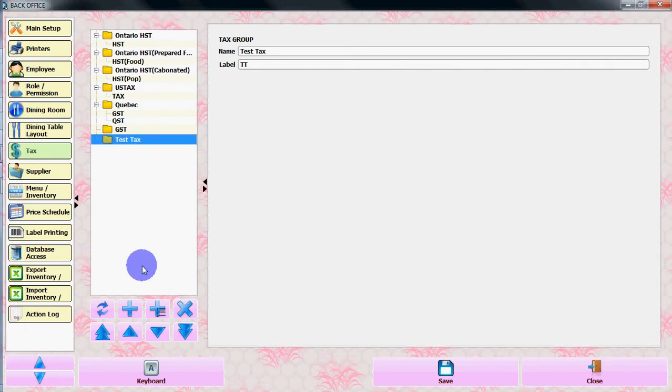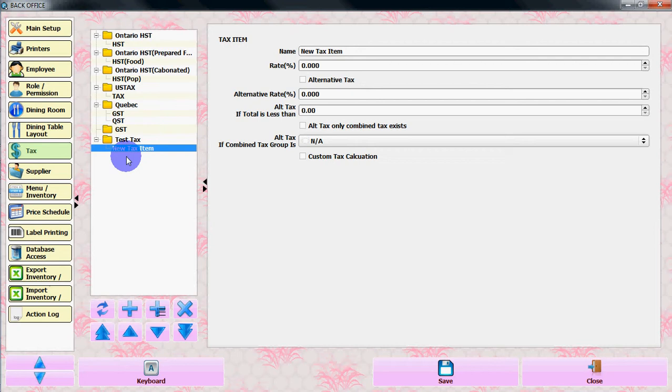So select it, and you can press the plus, where it will add a new type of tax within the group. Let's give it a name.